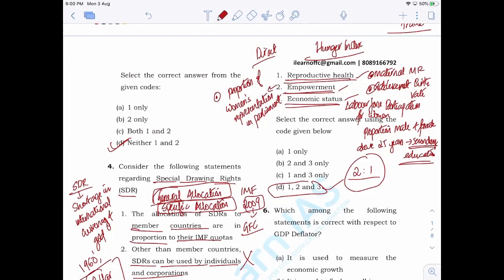So in that case also, you should be able to do this particular question correctly. When it comes to reproductive health, you have to understand that one is MMR, maternal mortality rate, and the second one is adolescent birth rate. These are the two things that are checked under reproductive health. Now, the second aspect is empowerment, whereby they will be looking into the proportion of women having representation in the parliament of that particular country. And the second aspect is related to education. That is, they will be taking into consideration the proportion of male and female over 25 years of age having any form of secondary education. And third, economic status means they will be looking into the labor force participation.